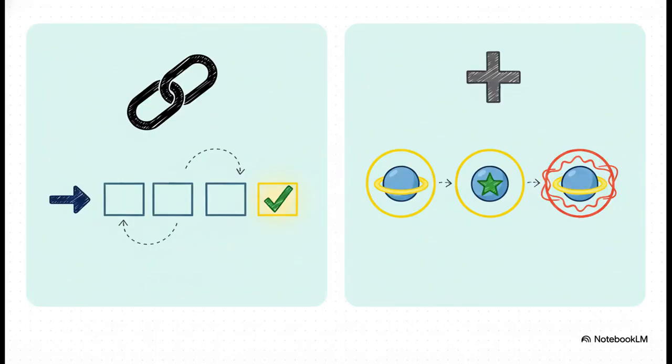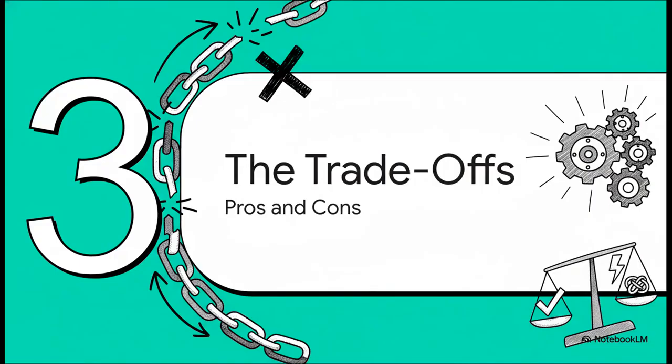That's it. Now, it's pretty easy to confuse this with the decorator pattern because they both use a chain of objects, but their goals are completely different. With chain of responsibility, the goal is for one single handler to eventually process the request. With the decorator pattern, every single object in the chain gets a chance to add its own behavior. Totally different outcomes. All right, so like any design pattern, this is not a silver bullet. It has some absolutely fantastic strengths, but there are also a few things you gotta watch out for.